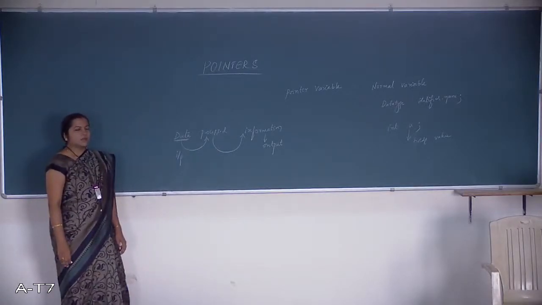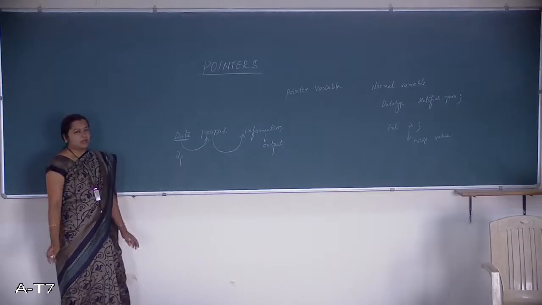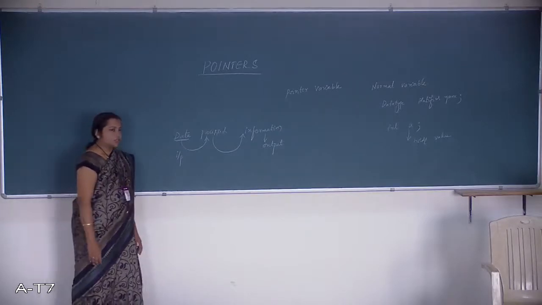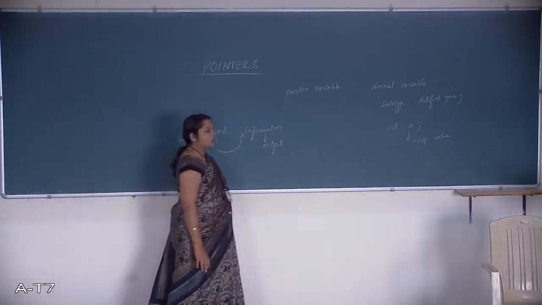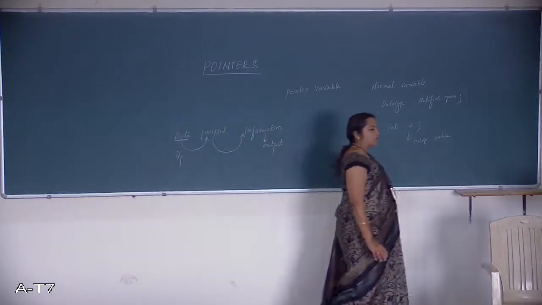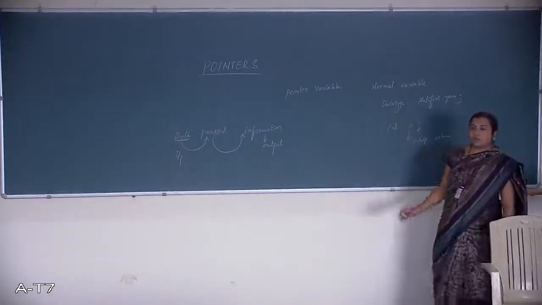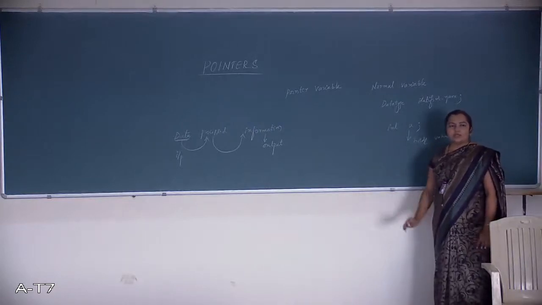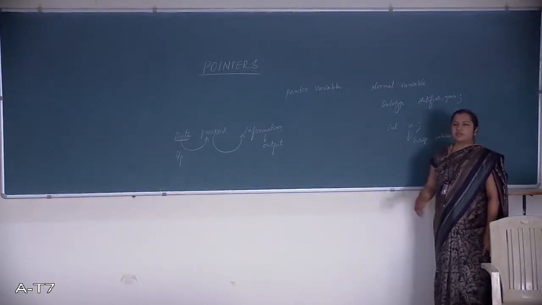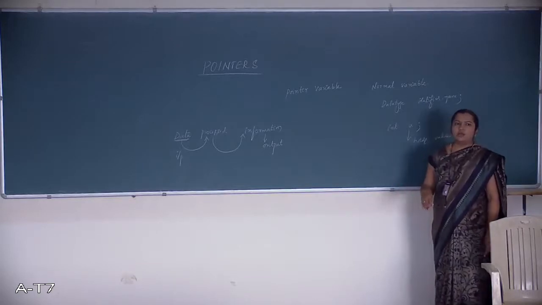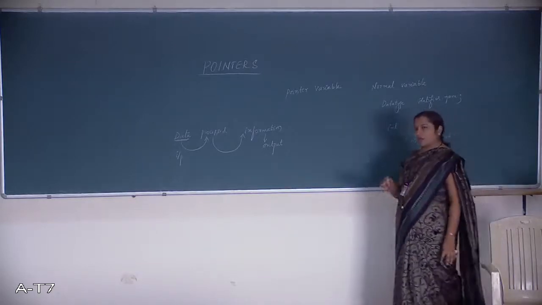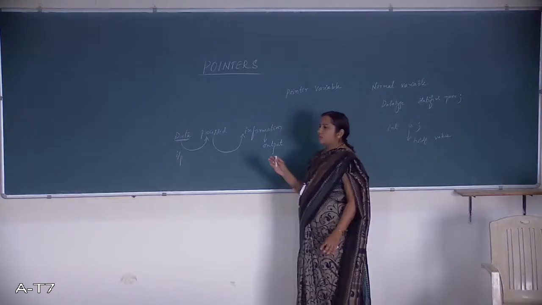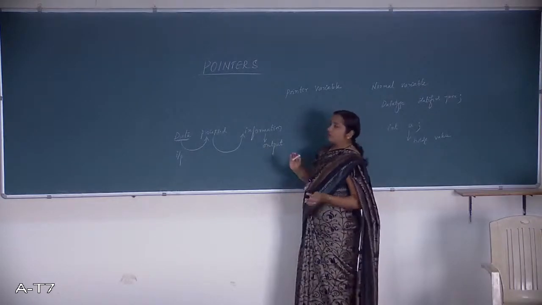Since we are working with the data, otherwise without data it is a waste only. In order to make use of this one, the importance of the pointers, where it will play an important role, is that since we are working with the data, we are accessing, retrieving, manipulating, and storing it.